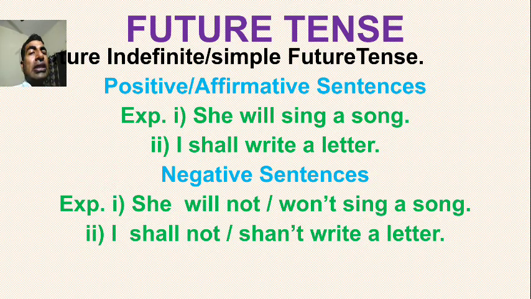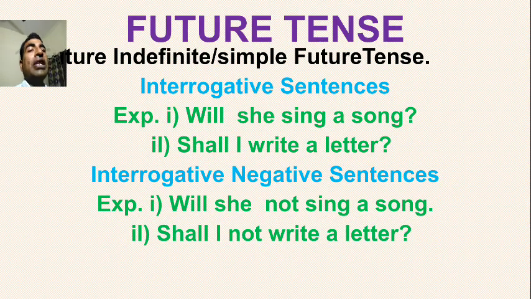So negative sentences: she will not, she won't sing a song. I shall not, I shan't write a letter. And in interrogative: will she sing a song? Shall I write a letter? Interrogative negative: will she not sing a song? Shall I not write a letter?